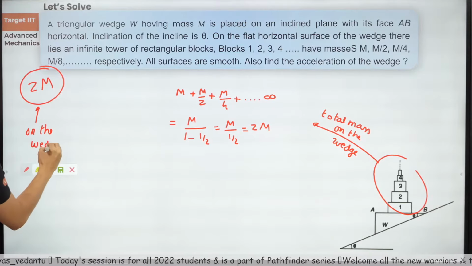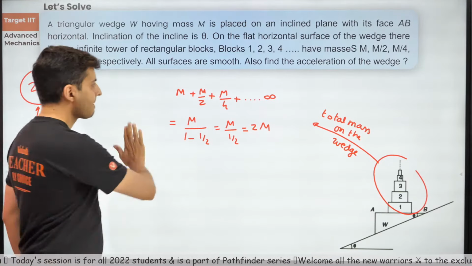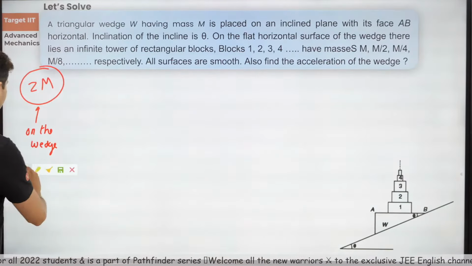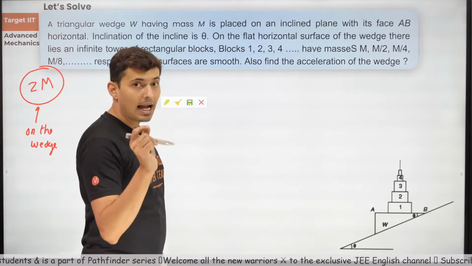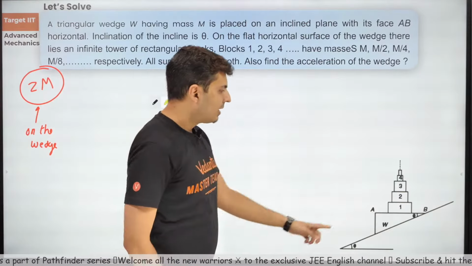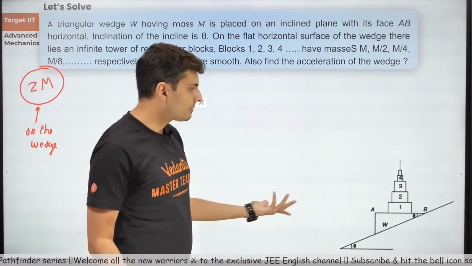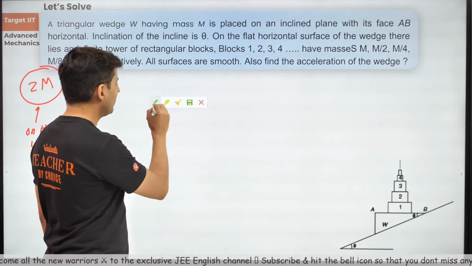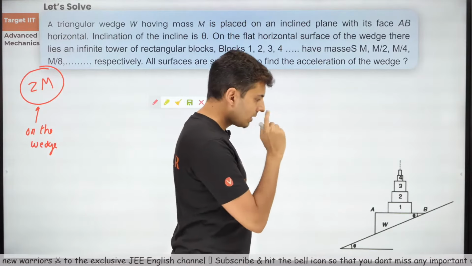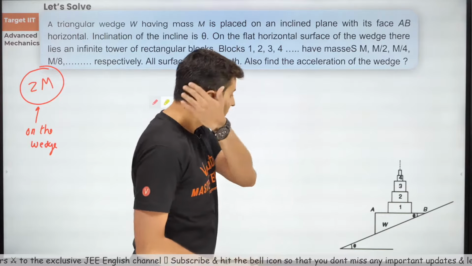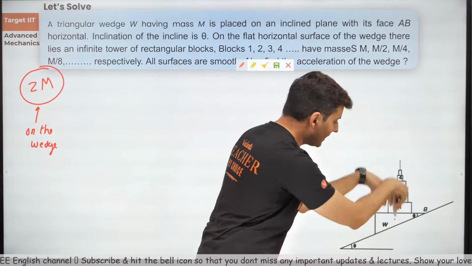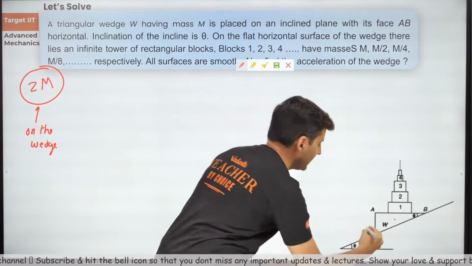Let me think about the free body diagram now. I'll just erase all of this. I don't need this anymore. The first thing that I will draw is the free body diagram of the wedge itself. I would prefer drawing it here, and I will draw the other one somewhere else. Think about the forces acting on the wedge. Observe carefully. Number one, you will have the wedge's own weight acting downwards. So there will be two components of it.